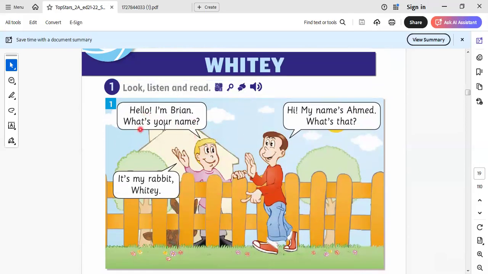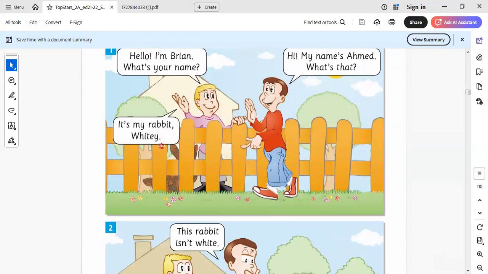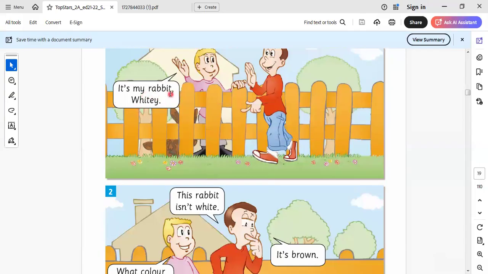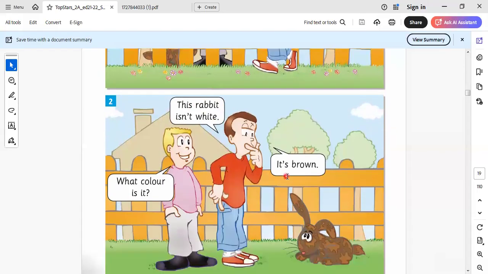Hello, I'm Prayer. What's your name? Hi, my name's Ahmad. What's that? That's my rabbit. It's my rabbit Whitey. This rabbit isn't white. It's brown.